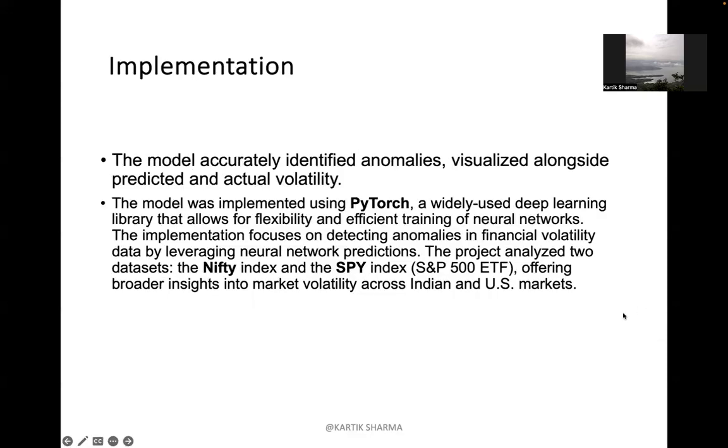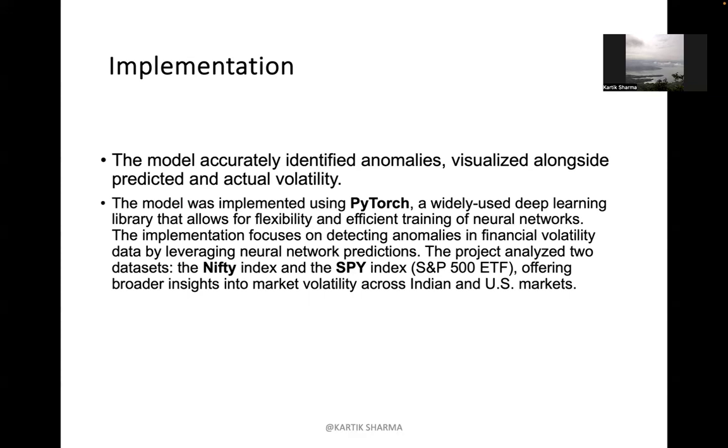I want to talk about the implementation, which is the major part, step by step, how my project is working. I want to talk about the imports first. My model accurately identifies anomalies, visualized alongside predicted and actual volatility.